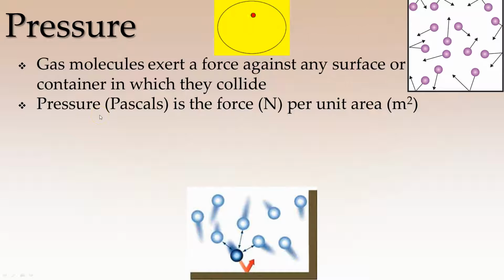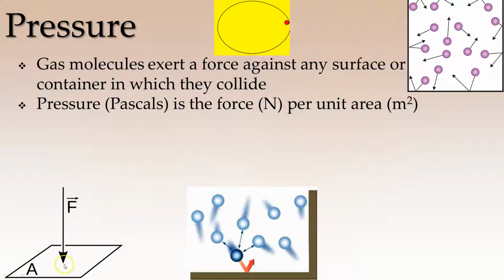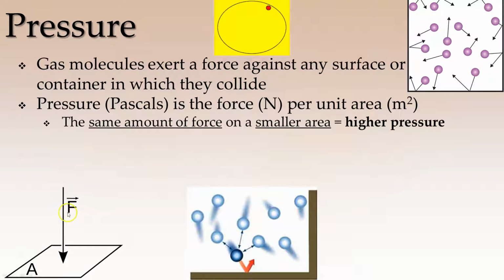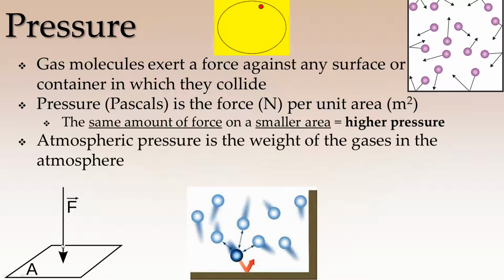Pressure is the force per unit area. So the SI unit is pascals, force of course is newtons, and the unit area is meters squared. So we have force pushing down on an area. If we have that same amount of force on a smaller area, that is going to result in higher pressure. Atmospheric pressure is essentially going to be the weight of gases in our atmosphere pushing down on us. And if they're on a smaller area, it's going to be a higher pressure.